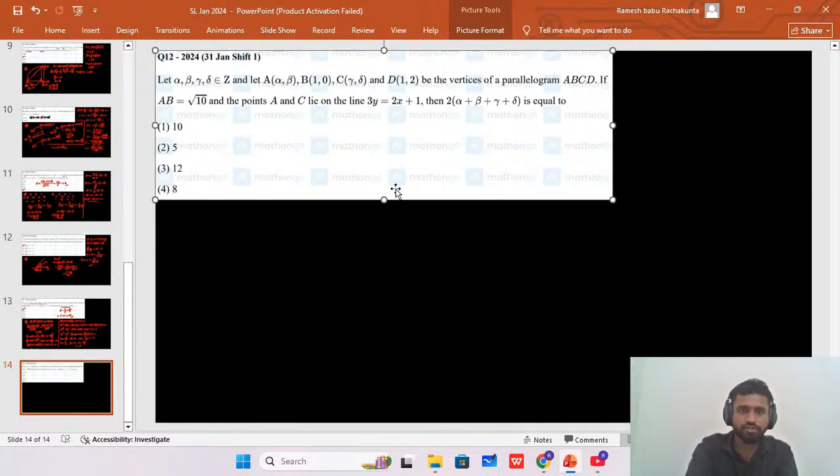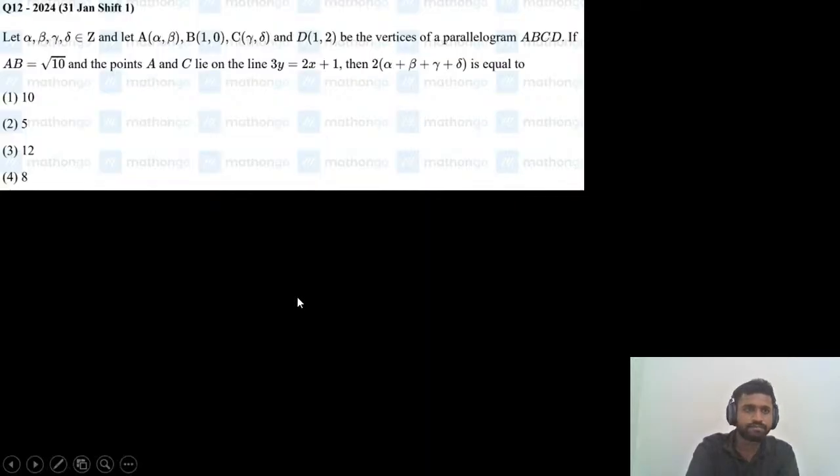Just read this question number 12 once, clearly. Very simple question, within 2 minutes we can solve this one. So let alpha, beta, gamma, and delta belong to the integers.